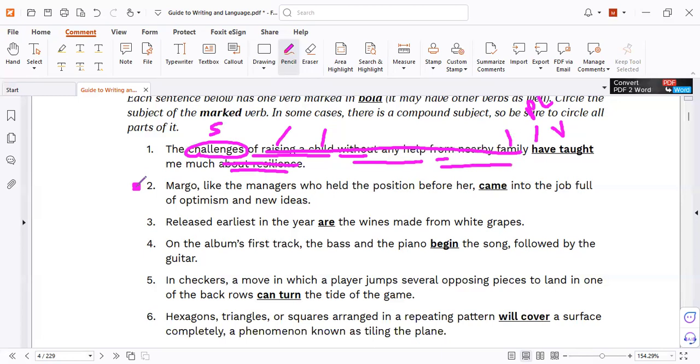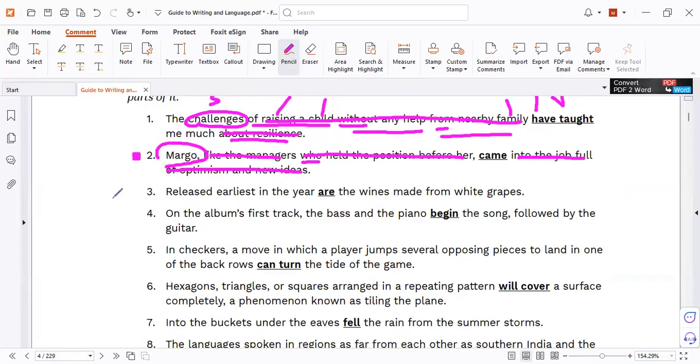Answer. Is Margot the subject? So it's the subject, but how did we know? Number one, phrase, clause, relative clause, and then phrase, and then phrase. So who came? What came? So Margot. Again, released earliest in the year. So phrase, phrase.